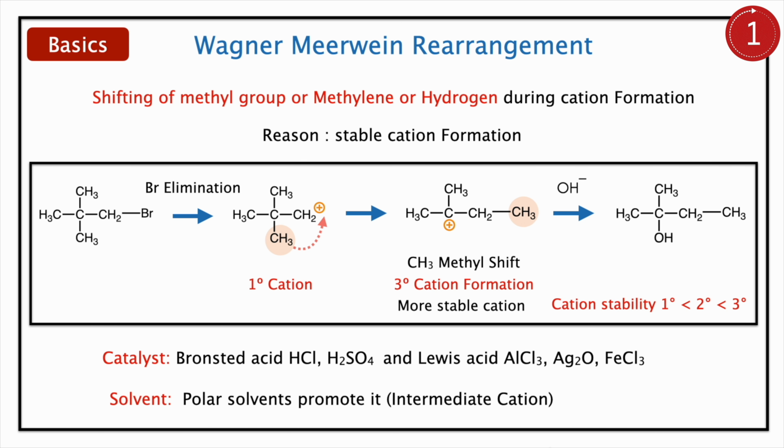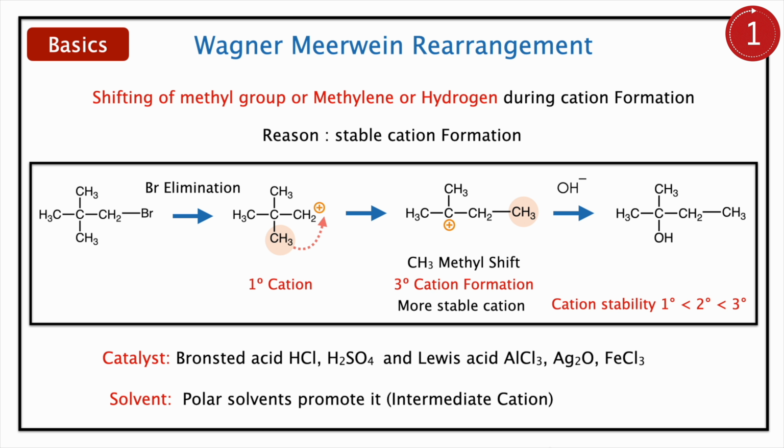Let us see Wagner-Meerwein rearrangement. Wagner-Meerwein rearrangement is to create a stable cation. So wherever the intermediate is a cation, Wagner-Meerwein rearrangement is possible. Here I have shown an alkyl halide. A cation is forming. The cation is a primary cation. It is less stable when compared to tertiary. So the methyl group migrates. You have a new cation which is tertiary, very stable, and you get the final product. Here methyl rearranges to get the stability of the cation. That's why it is a cationic rearrangement.